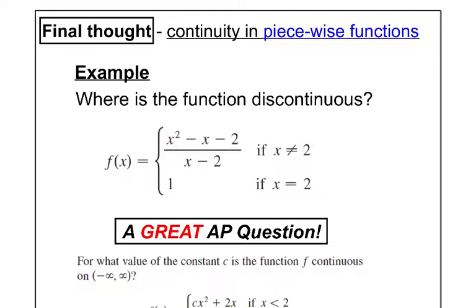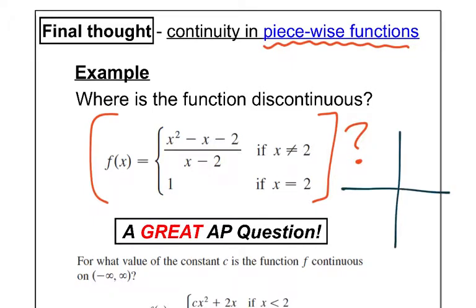Can we talk about piecewise functions? On functions that are made up of pieces like you see here, where are they continuous? First of all, I think we have to get an idea of what does this look like? Because it's not continuous because it's made up of pieces, I don't think. I don't know. Let's just imagine what this graph looks like. So a typical piecewise function, this one here.